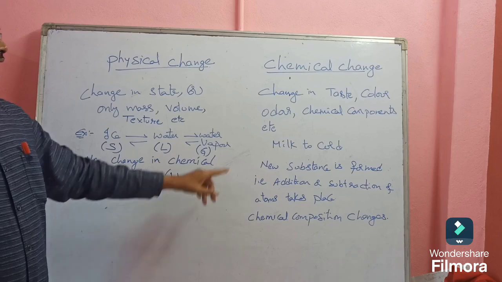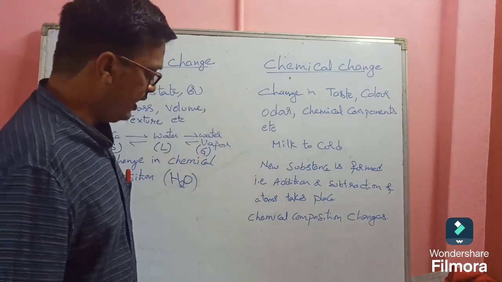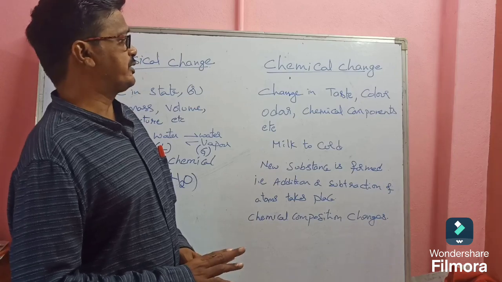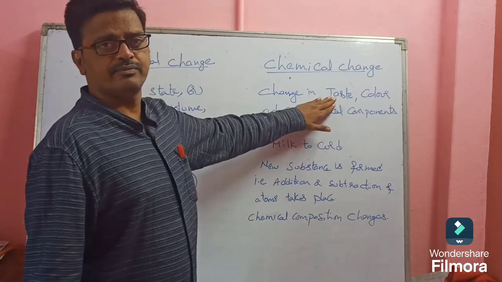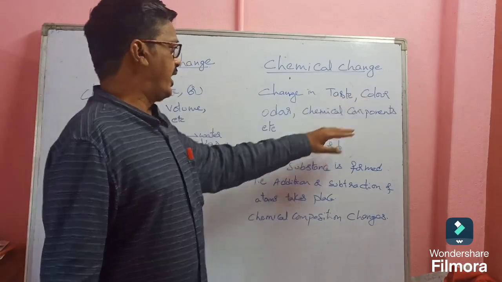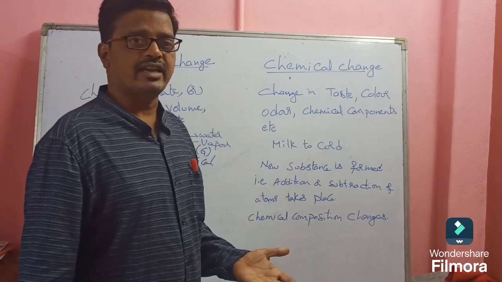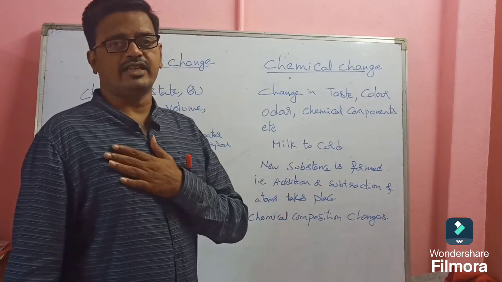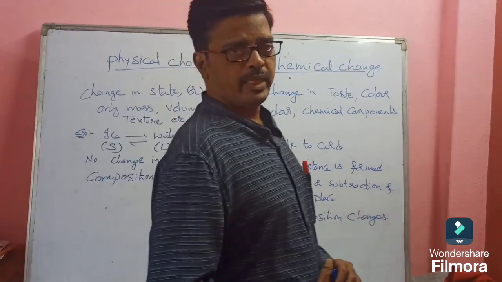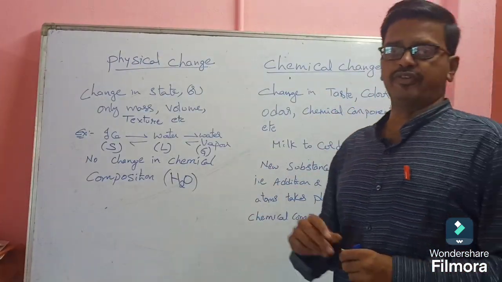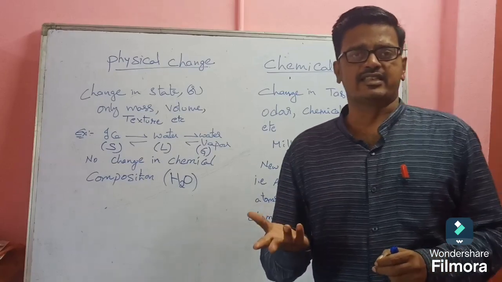Clear? And coming to chemical change. If the alteration takes place in the taste, color, odor, or chemical components, then we will consider it a chemical change. Understand everyone? So first, taste. For example, if you take water, what is its taste?